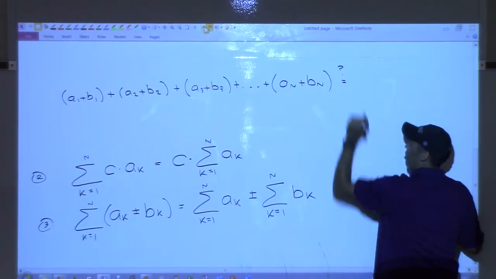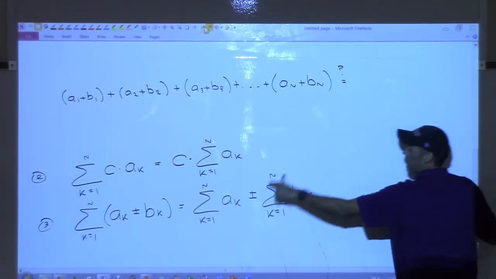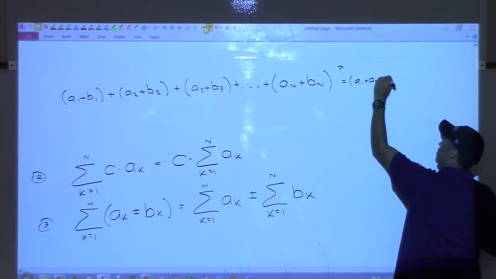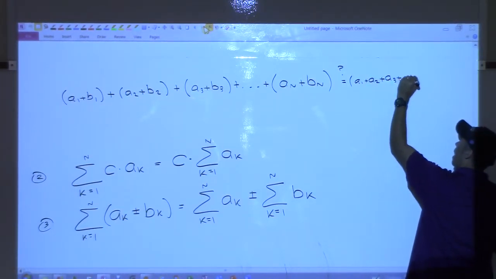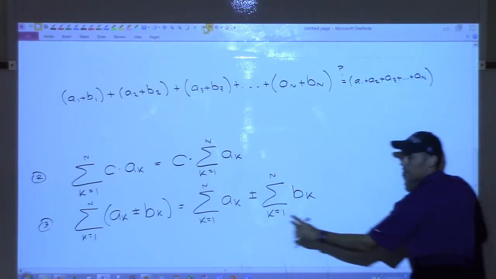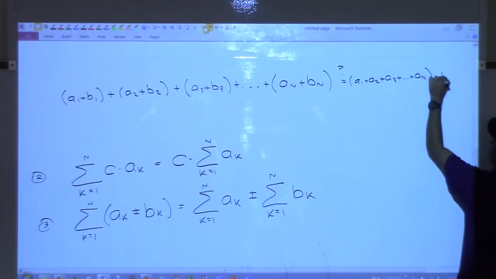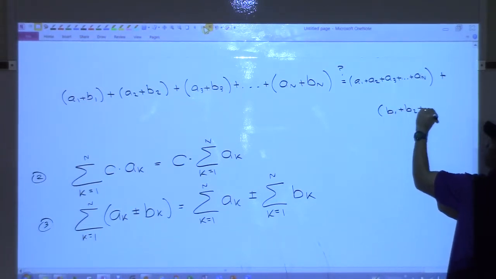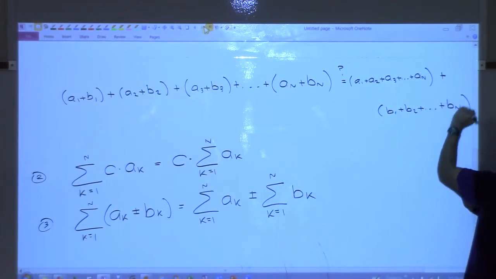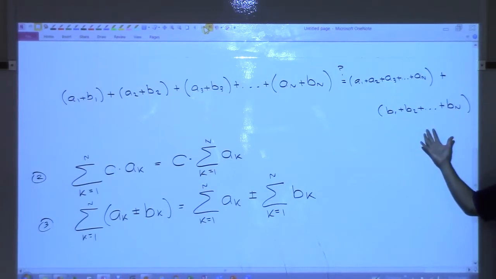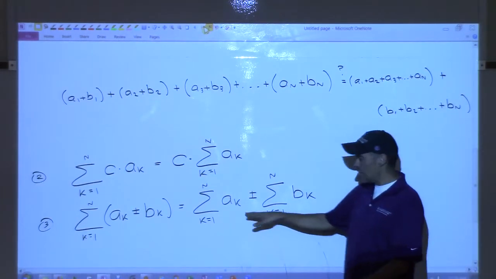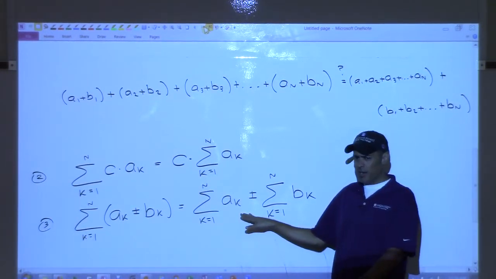So this is a question mark. Are these equal? Well, this first one is a1 plus a2 plus a3 plus all the way stop at a sub n. Right, that's this one. And then plus, I'm going to run out of room, b sub 1 plus b sub 2 plus stop at b sub n. Now, are these the same? Yeah, just drop the parentheses, rearrange, and it's all the same, right? So this property seems logical, doesn't it? Do y'all agree or not?